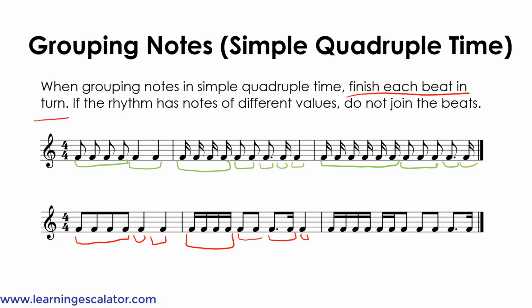And you can also join the 4 16th notes, and you can't join these two because that would make a half beat, which isn't what you want. So you can join the 2 16th notes with this eighth note after. And then there are 2 other eighth notes which can be joined together to make the third beat. And then there's a dotted eighth note and a 16th note which can make the last beat.